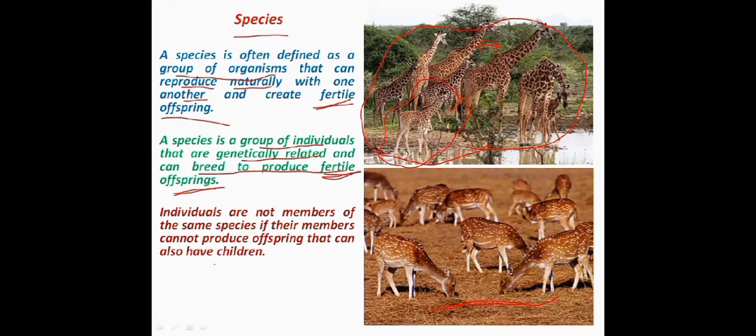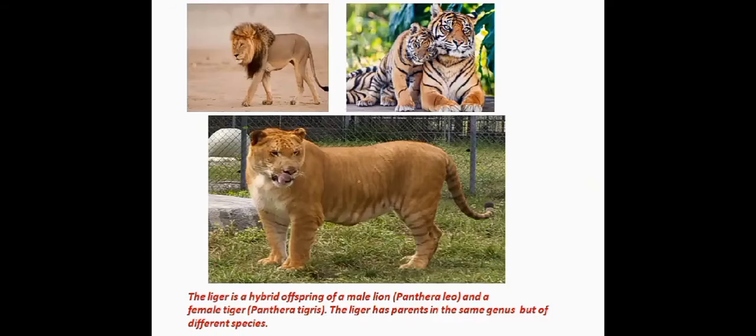Those members or individuals that are not able to produce fertile offsprings cannot be called a species. For example, let's have a look at this image. This is the male lion, Panthera leo, and the female tigress, Panthera tigris. Both of them belong to the same genus Panthera, but these are entirely different species. Lion is a different species and tiger is a different species.